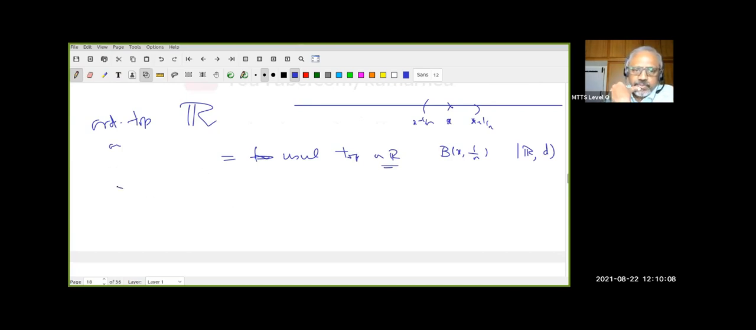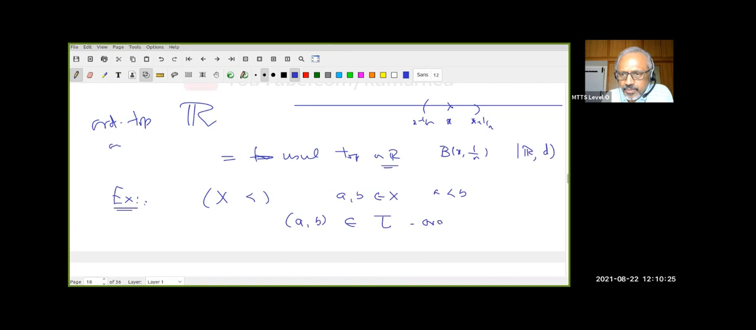Here, I am going to ask an exercise which indirectly I used. Suppose X is a totally ordered set, and let a be in X with a less than b. Let us look at (a, b). Does it belong to tau, the order topology?